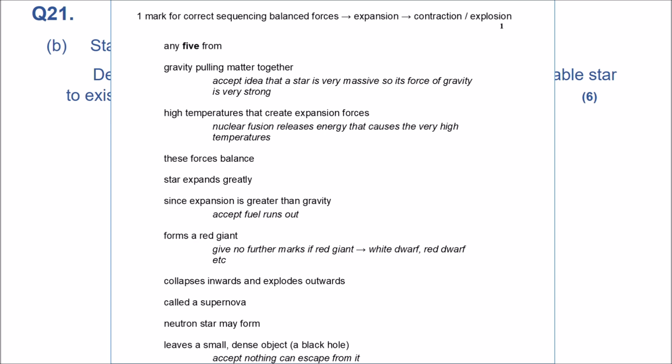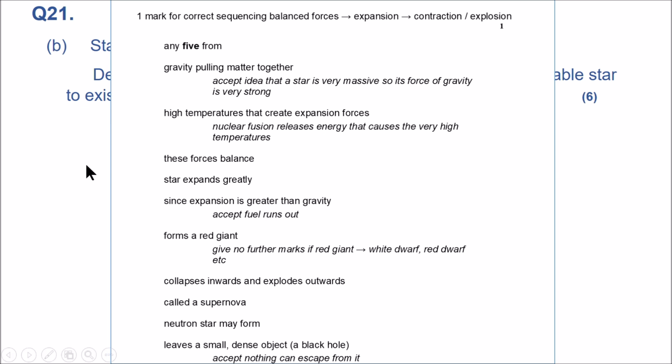So it collapses inwards and explodes outwards, called a supernova. Neutron stars may form, but if they are bigger, it leaves a small, dense object, which is a black hole.